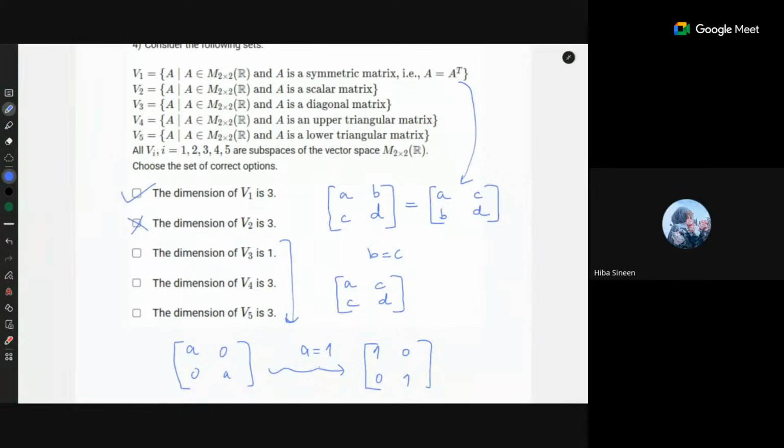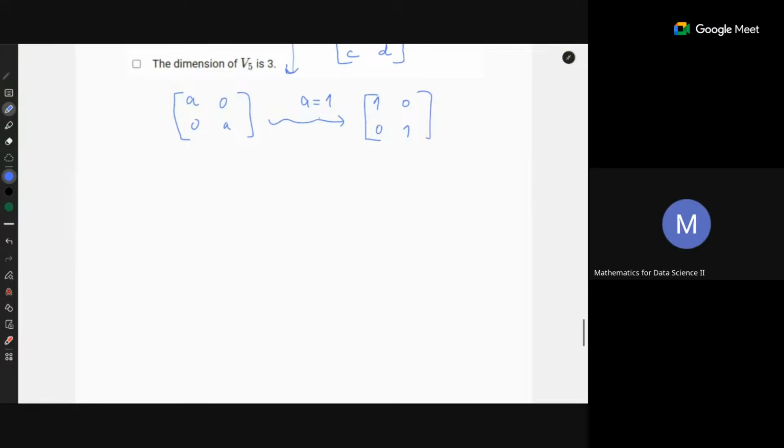Yeah, I have a query. What if we have a skew symmetric matrix instead of a symmetric matrix? Okay, let's do skew symmetry. So what's the definition of skew symmetry? A should be equal to negative of the transpose. So that means [[a, b], [c, d]] equals [[-a, -c], [-b, -d]], right?